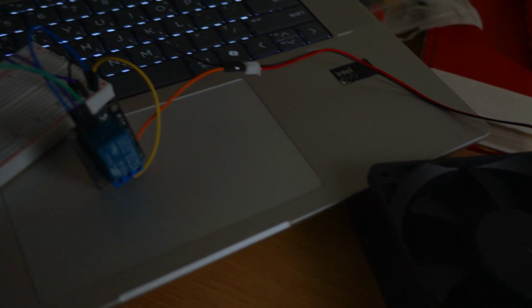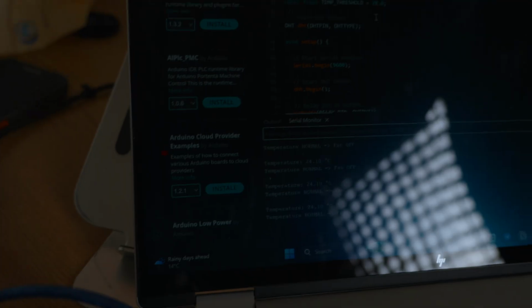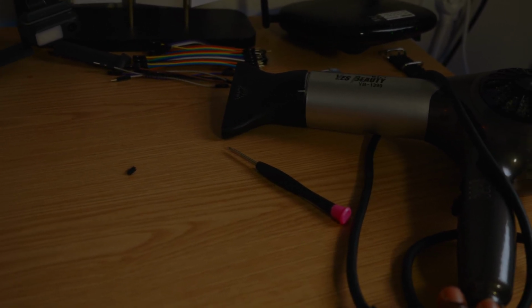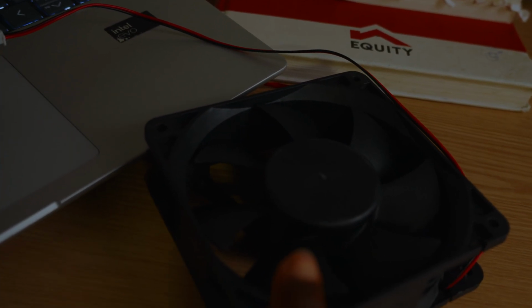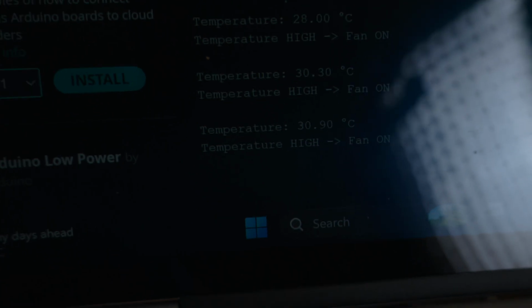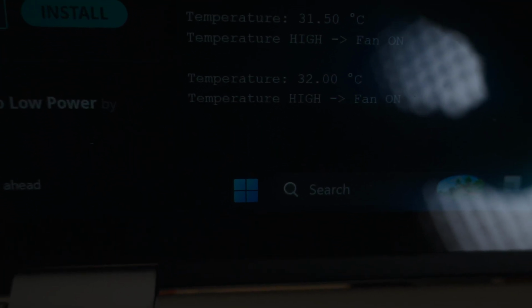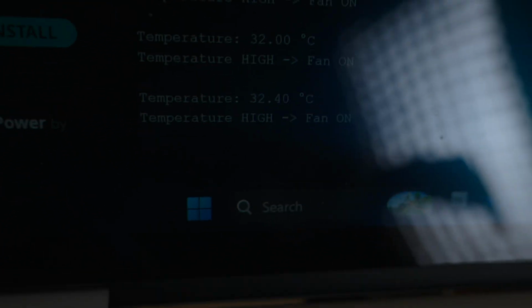So then what happens when the temperature increases? Let's use this hair dryer and increase the temperature of this sensor and see if our fan is going to turn on. So let me plug it in. It's already plugged in. And what I have to do is turn it on. So as you're seeing now, the reading from our sensor is 31 degrees Celsius because of this hair dryer.